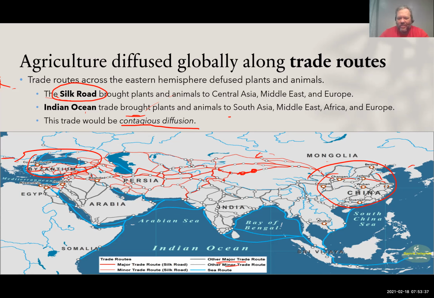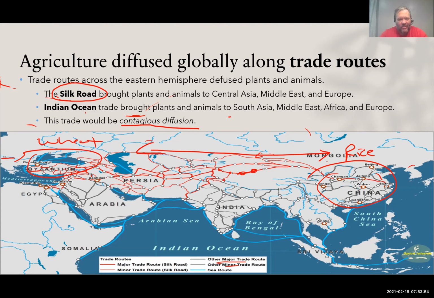So, you can see that once something is developed here and the trade routes are established, it's easy to say, okay, we're growing rice here and we want to come over here and get some of the wheat that they're producing over here. This trade route allows that to happen. It allows that diffusion, right?